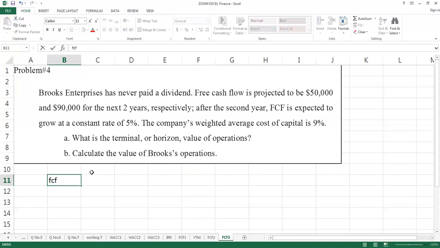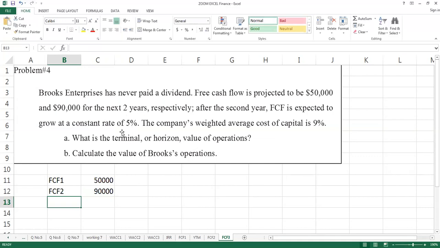Free cash flow year 1 is 50,000. Free cash flow year 2 is 90,000. Now see, after the second year, free cash flow is expected to grow at a constant rate of 5%.